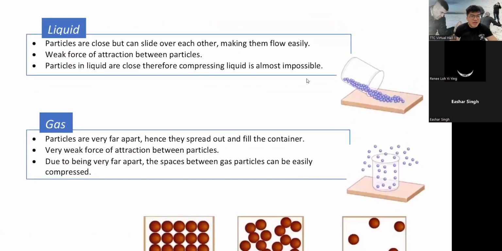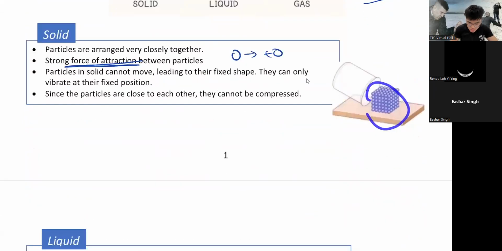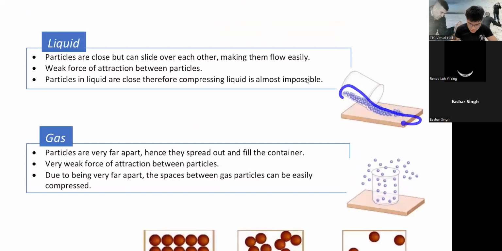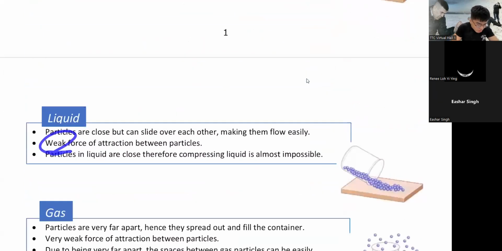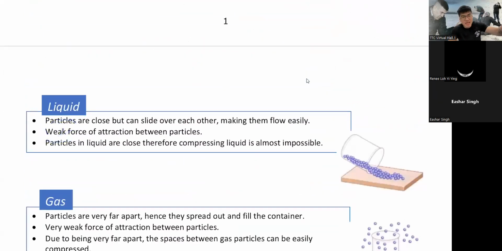So next, liquid. As you can see, liquids flow, not like a solid cube. This is like flowing, like a river. Particles are close, but can slide over each other, making them flow easily. So the force of attraction is actually quite weak. Just now, strong friendship. Now, weak friendship, because you can simply let go of your friend's hand and your friend will go somewhere else. So liquid is very weak. That's why it can flow nicely.